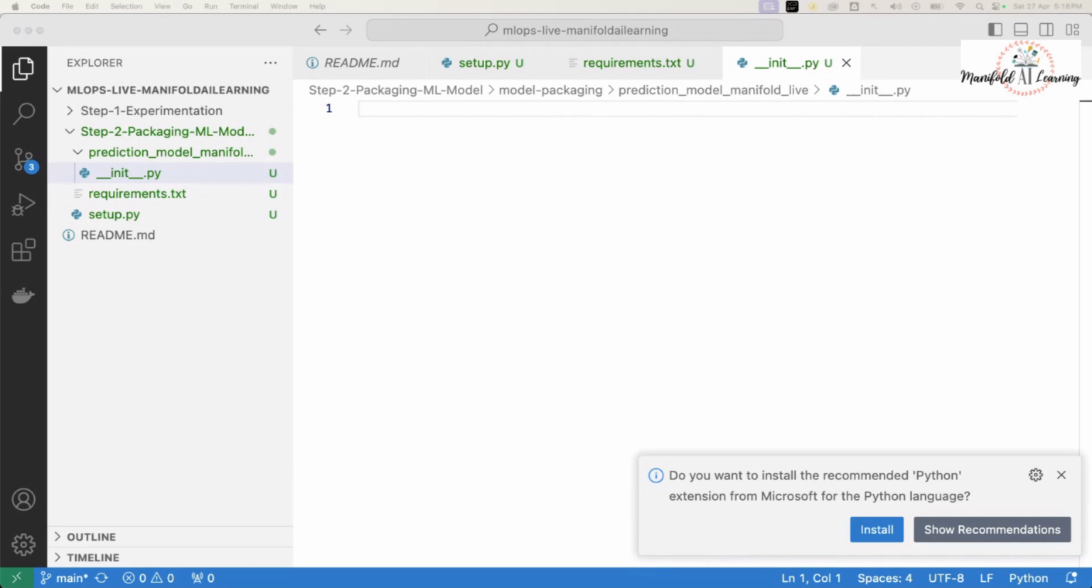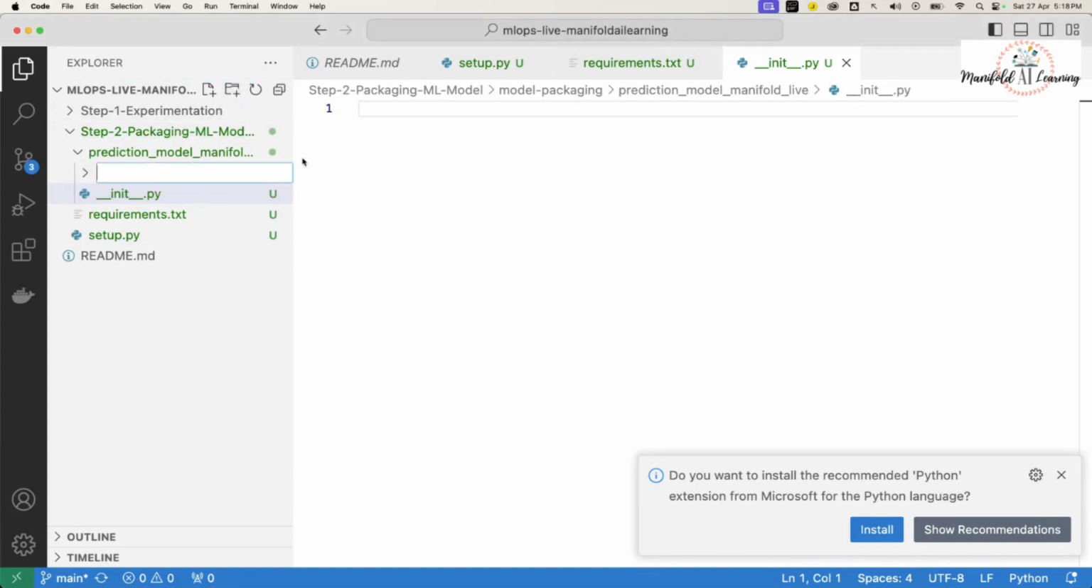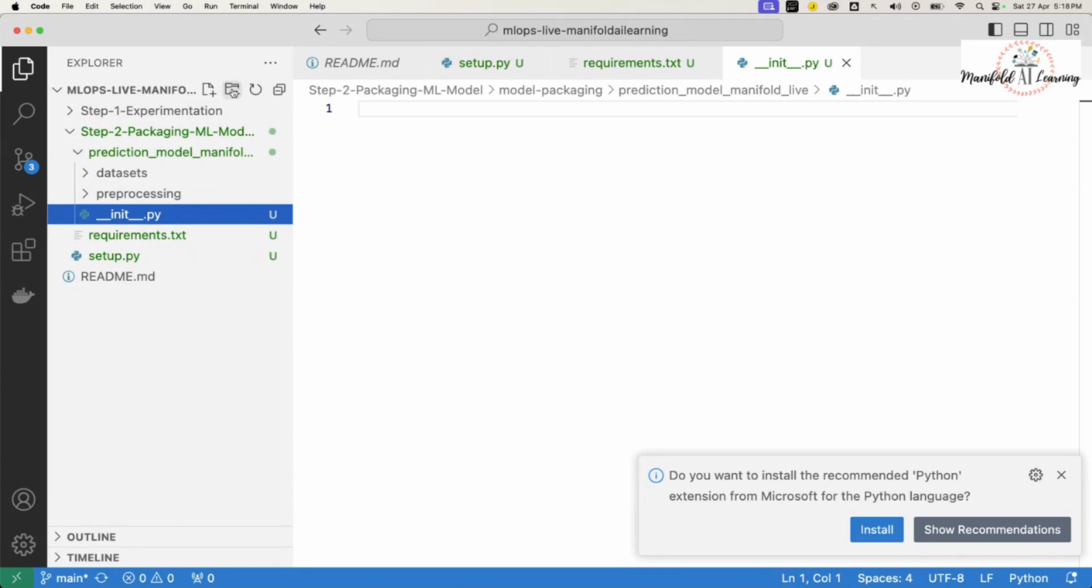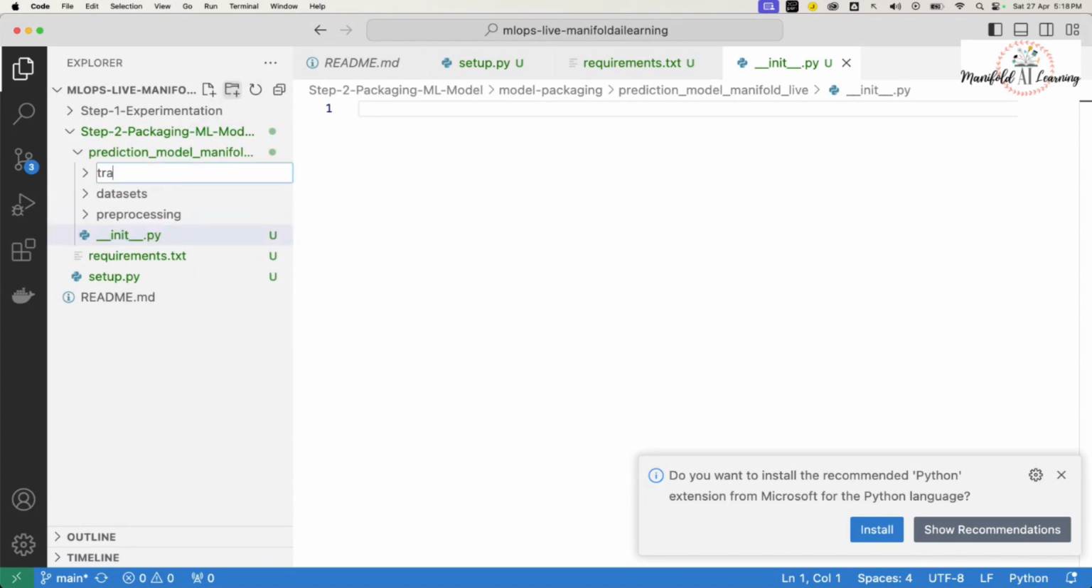Okay, next, apart from this, in the same location I'll create one more folder for my data sets. I'll say datasets as one more folder. Whatever pre-processing I do, I'm going to place those files under the preprocessing folder. Then when I perform the training and save the model, I'm going to save it under the trained_models folder. This is the location where I'll be saving it.